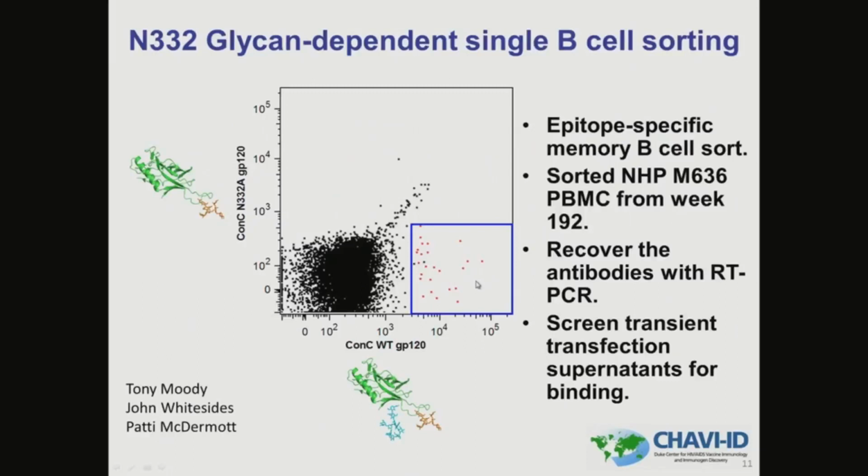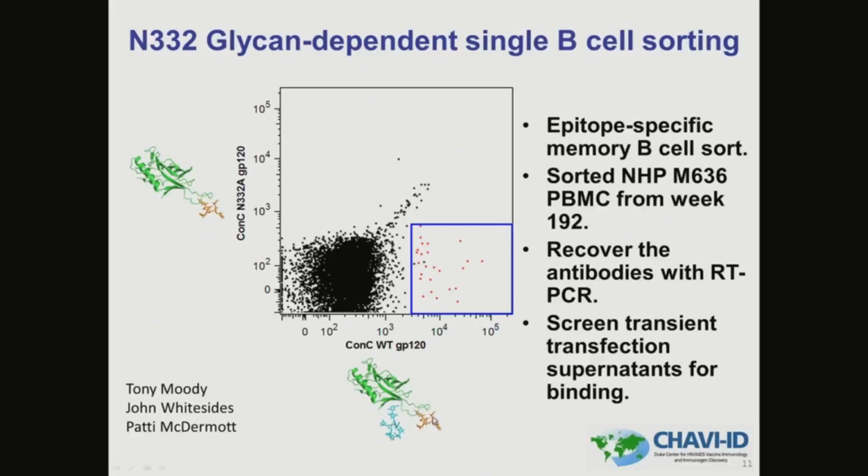We chose an approach of epitope-specific B-cell sorting to isolate these antibodies. As a positive selection antigen, we used ConC gp120 that has both the glycan at position 332 and 301. That's what's depicted here on the HIV-1 outer domain, shown in green, with the glycan at 332 shown in cyan, and 301 in orange.